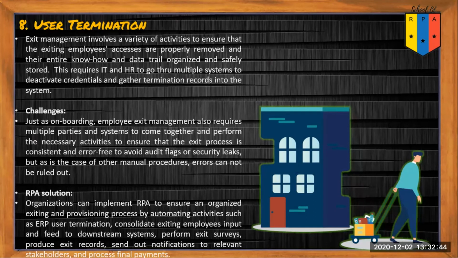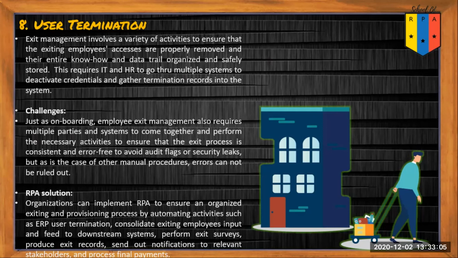Just as onboarding, employee exit management also requires multiple parties and systems to come together and perform necessary activities to ensure that the exit process is consistent and error-free to avoid audit flags or security leaks. But as is the case of other manual processes, errors cannot be ruled out.